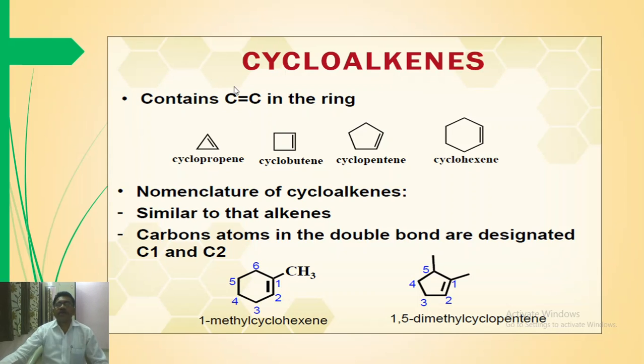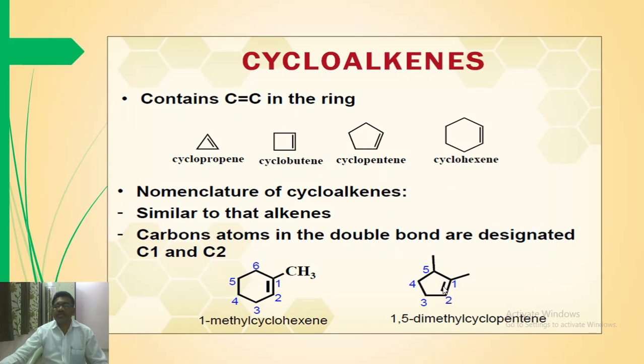Now there are some cycloalkenes which contain a carbon-carbon double bond, and these are designated as cyclopropene, cyclobutene, cyclopentene, cyclohexene. Nomenclature of cycloalkenes is similar to the simpler alkenes. Let us consider one example. A methyl group is present at carbon number 1, and carbon numbers 1 and 2 contain the carbon-carbon double bond, and there is a 6 carbon ring, and therefore 1-methylcyclohexene.